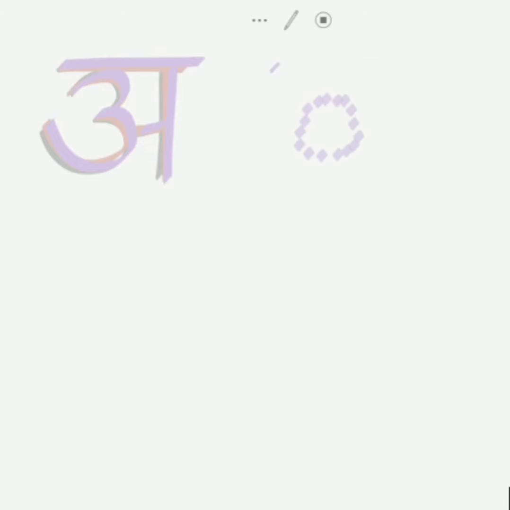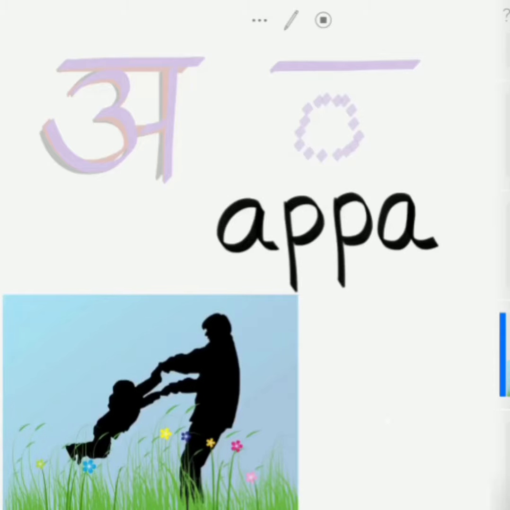So let's start with the first swar. Swar is a. A is a basic sound which is produced and it's written as a. And we will represent this a as a dotted circle. It can also represent a Vyanjan, either k, kh, g, gh or so on. Pronouncing a is similar to a Tamil word pronunciation as appa.